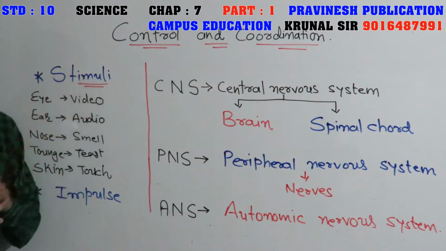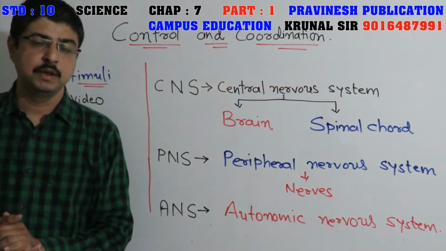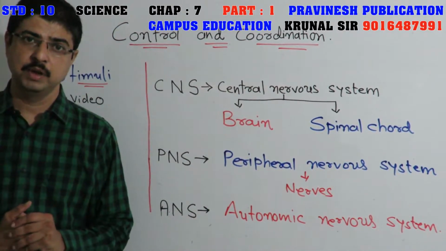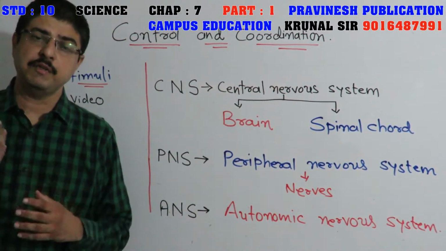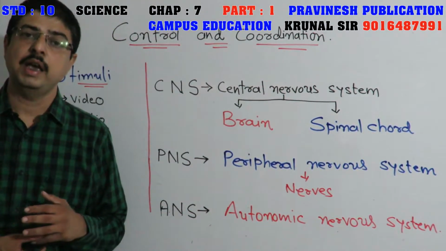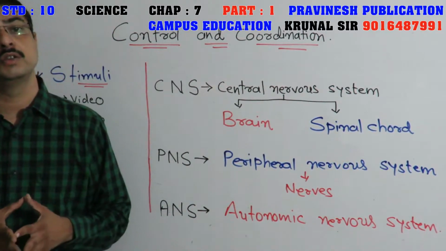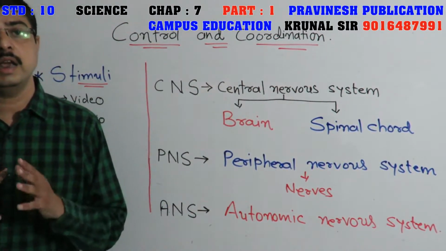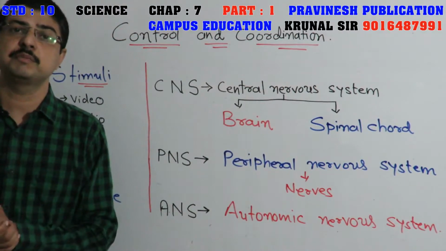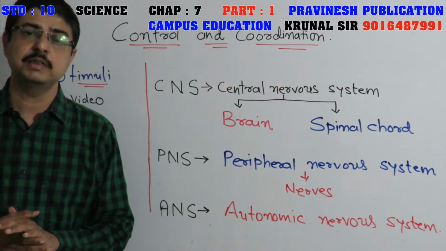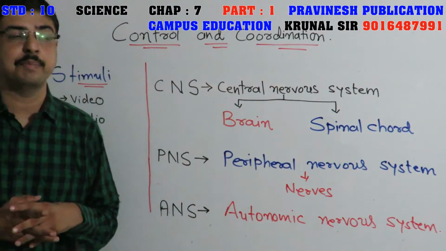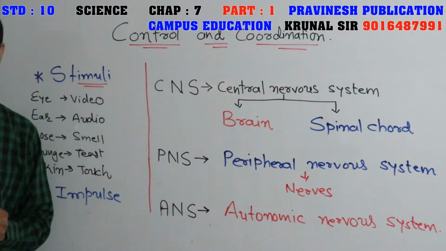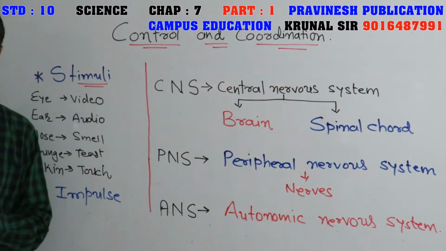Now, what is the meaning of stimuli? Friends, if I say stand up, you will get my instruction via voice and you will stand up. So what is the meaning of stimuli? Whatever information we get from the surrounding, and due to this information we respond, is known as stimuli. Again, the definition of stimuli: the external environmental change due to which we respond is known as stimuli. It means whatever external environmental changes happen outside the body, that is known as stimuli.